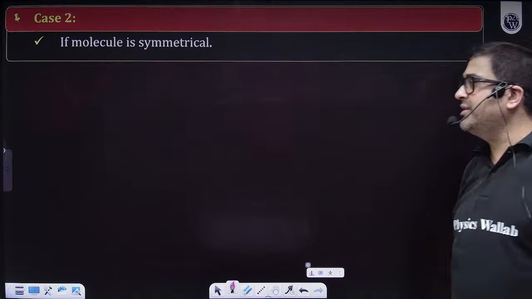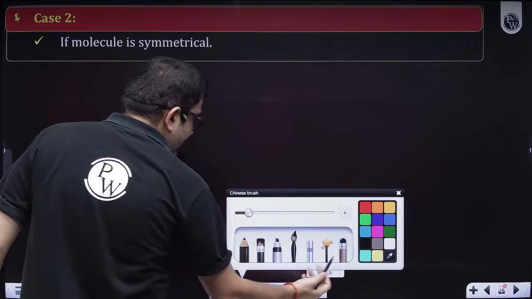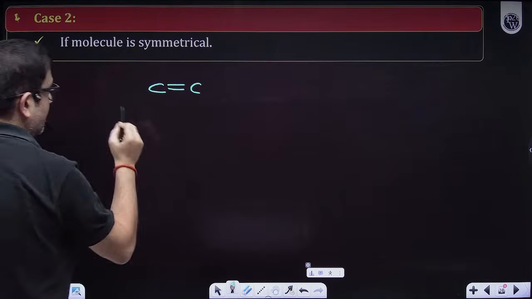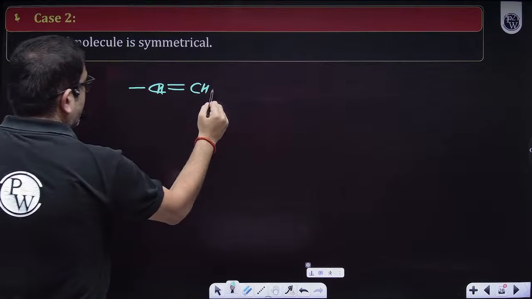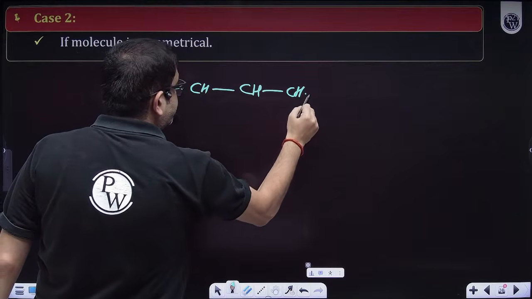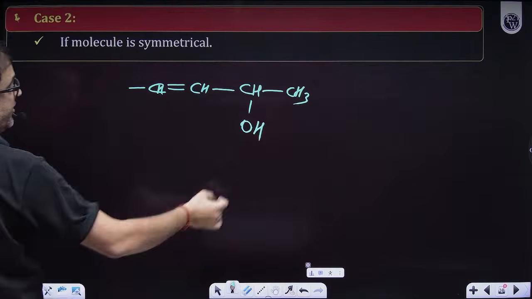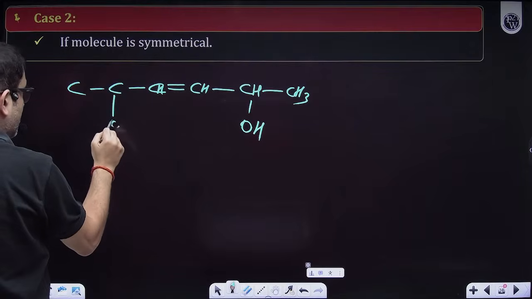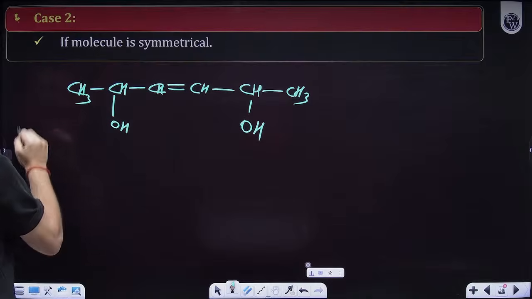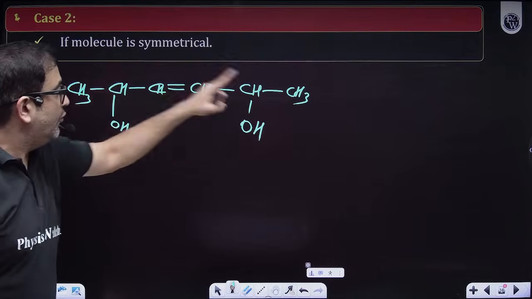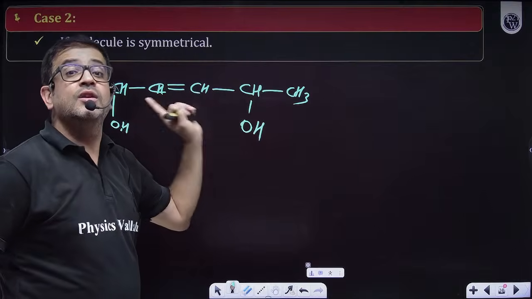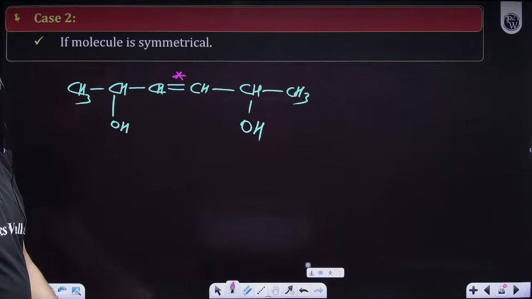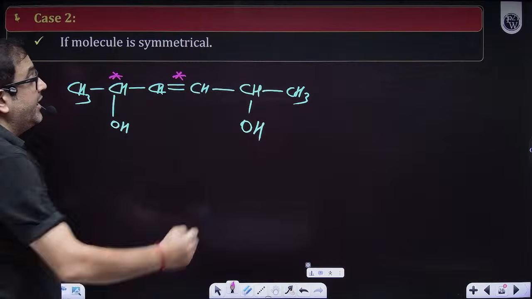Now, if the molecule is symmetrical, come on, sir. But still, let's say I have this double bonded carbon. Here also I have a chiral carbon. But let us make it symmetrical now. So 1, 2, 3, 4, and then 5 and 6, because I can number from this side also. When I can number from this side, if it is symmetrical, see, 1, 2, 3, 1, 2, 3. So sir, now technically, no tension. Is it geometrically active? Yes, it can be. Is it optically active? Yes, it can be.